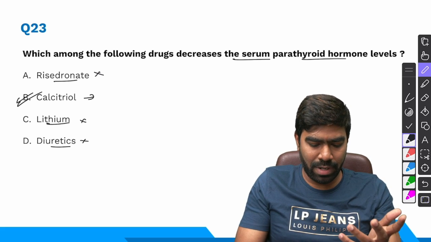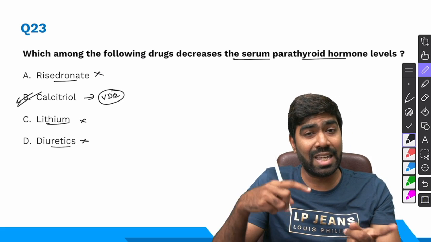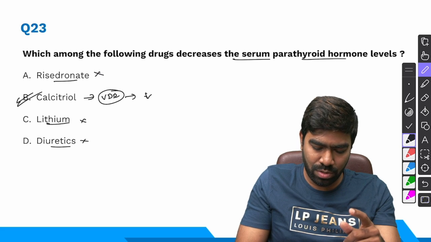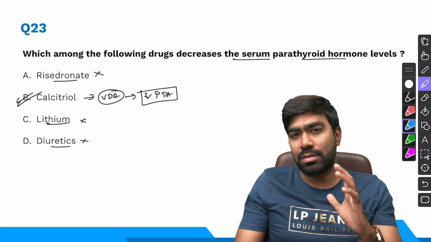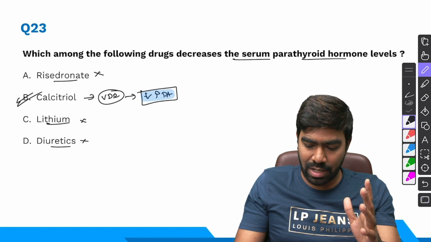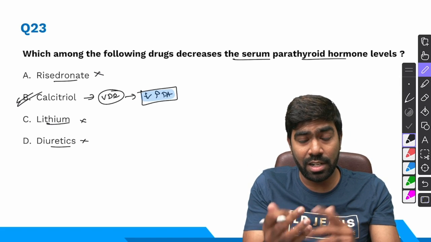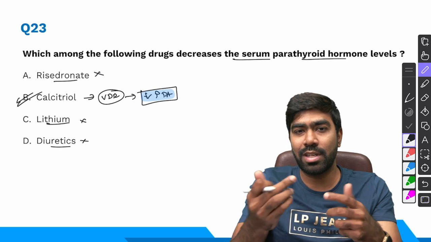So because calcitriol, by directly acting on vitamin D receptors in the parathyroid gland, is actually going to reduce PTH levels. In fact, there is a synthetic drug called paricalcitol, which is a vitamin D receptor agonist that is used in primary hyperparathyroidism to reduce the PTH.